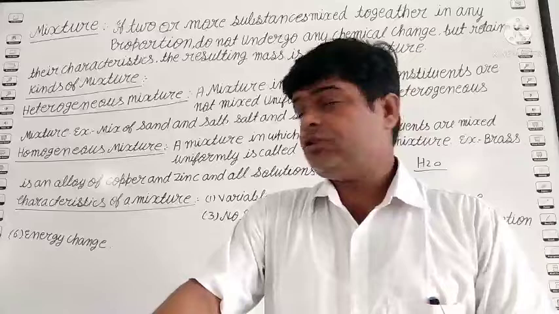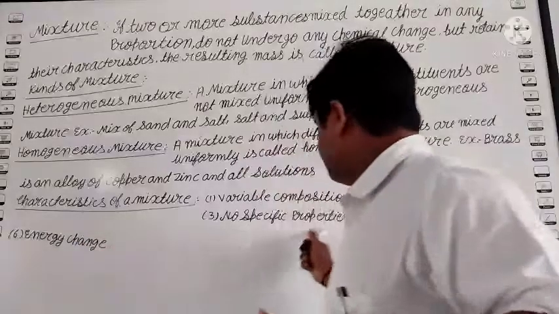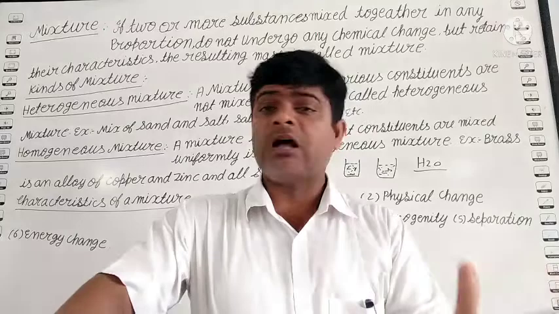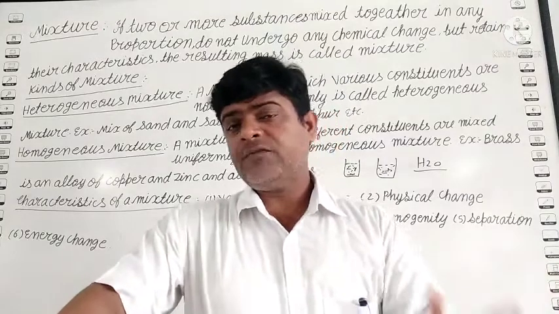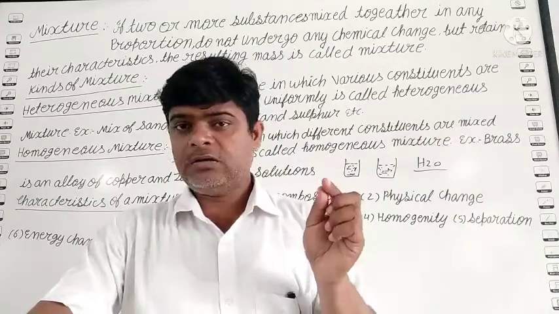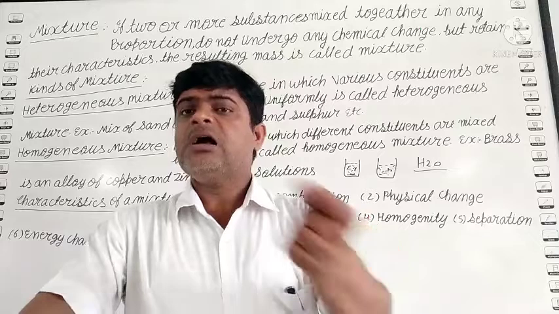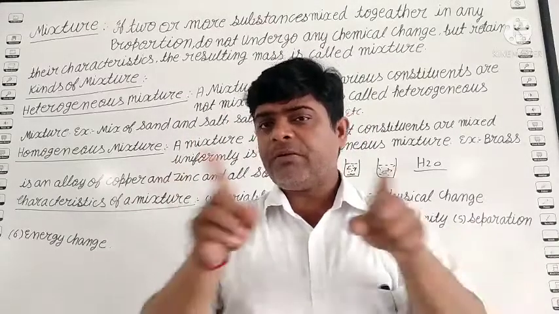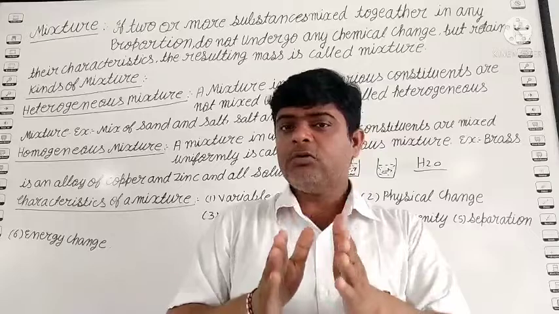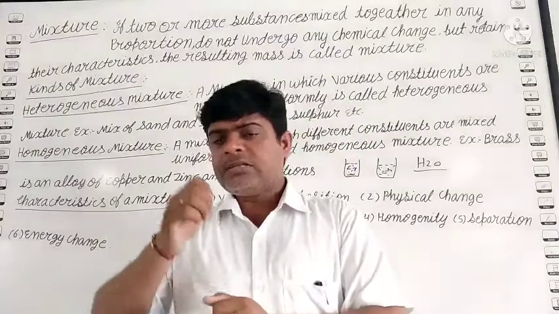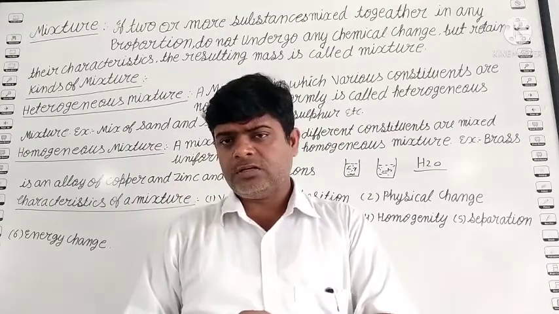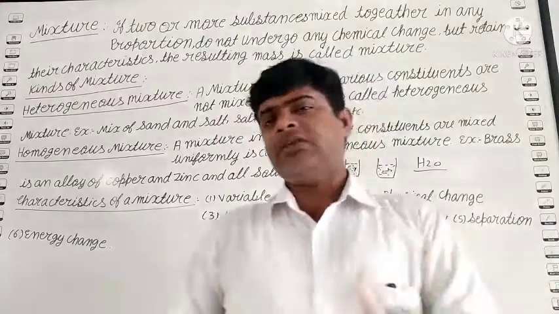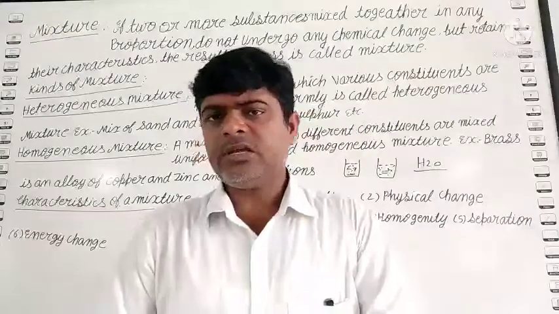No specific property. Students, the mixture has no specific property. Its properties are the average of its constituents. Suppose you take 1 spoon of salt, it has a salty taste. Another one, 1 spoon of sugar, it has a sweet taste. But if you mix them together, how does it taste? You get some salty taste and some sweet taste. Means its property is the average property of its constituents. Clear?